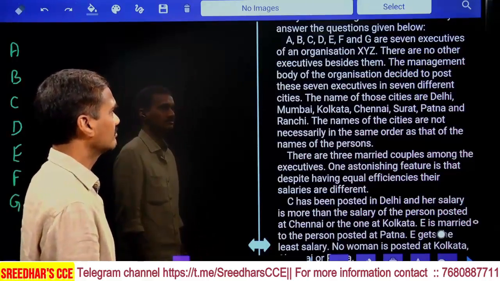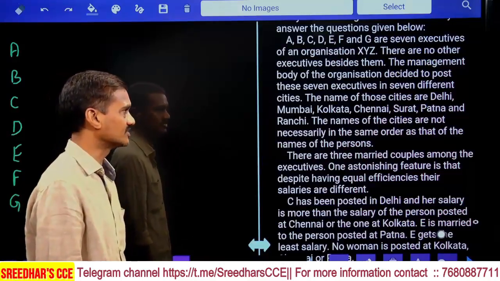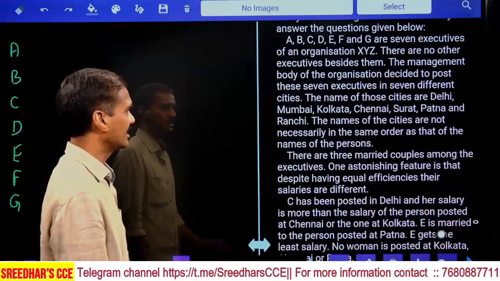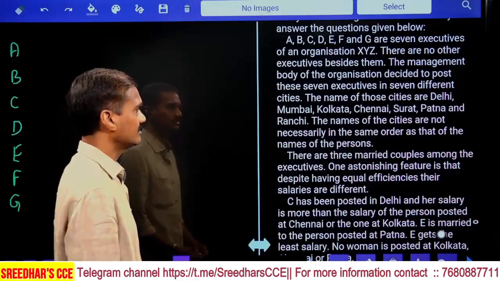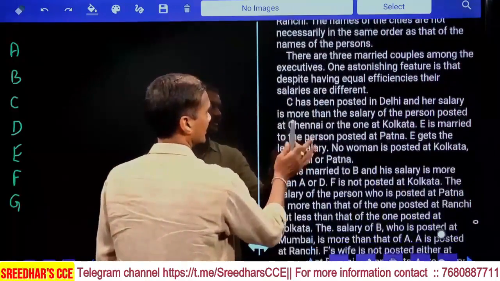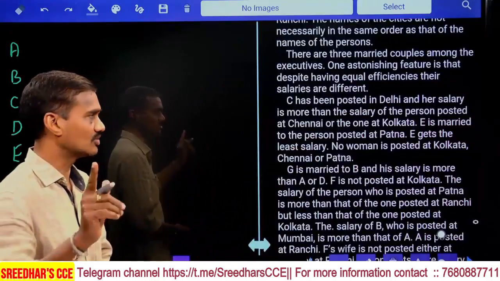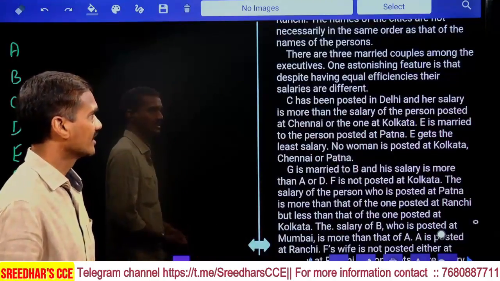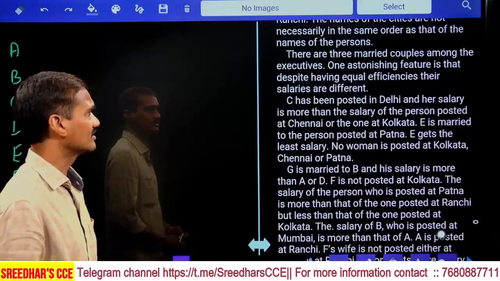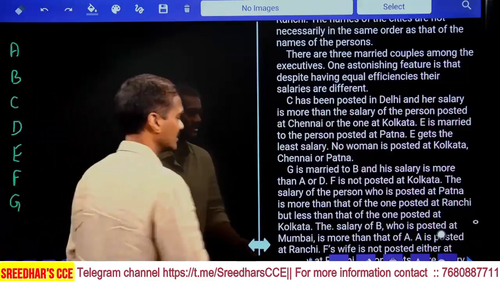The management body of the organization has decided to post these 7 executives in 7 different cities. The names of those cities are Delhi, Mumbai, Kolkata, and so on. The names of the cities are not necessarily in the same order as that of the persons. There are 3 married couples among these executives. That means 6 persons are married among them and only 1 person is unmarried. And one astonishing feature is that despite having equal efficiencies, their salaries are different.